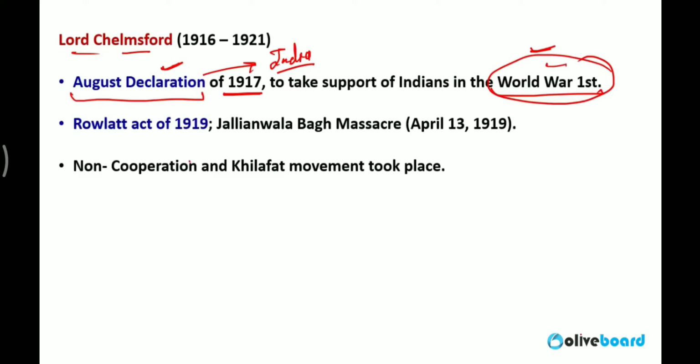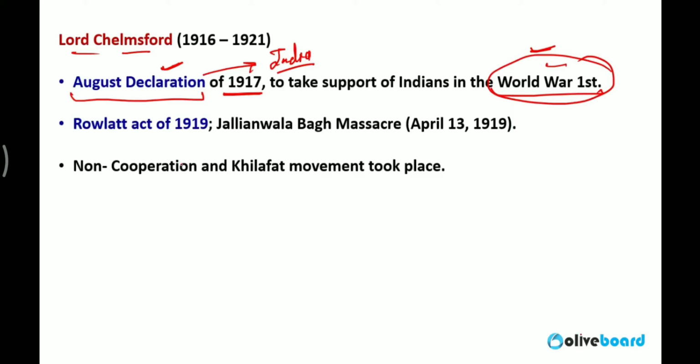Even Gandhiji was called recruiting agent in the First World War. Why? Because Gandhiji supported Britishers in the First World War. Gandhiji was thinking that Britishers are not completely wrong. If Britishers are ready to give equal rights to Indians, what is the problem? They can stay here, but they should give equal rights to India. They should give our constitution. They should give the dominion status to India.